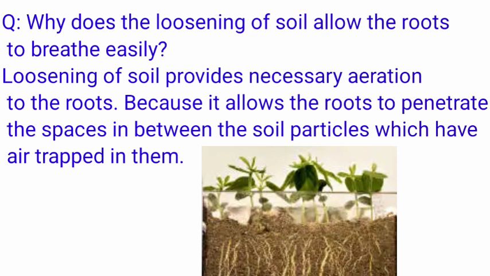When soil is loosened, particles have some spaces among them. Those spaces allow the air, and air is trapped among those soil particles, which enables the roots to penetrate very easily, and for other beneficial things performed by the roots due to loosening and turning of the soil.